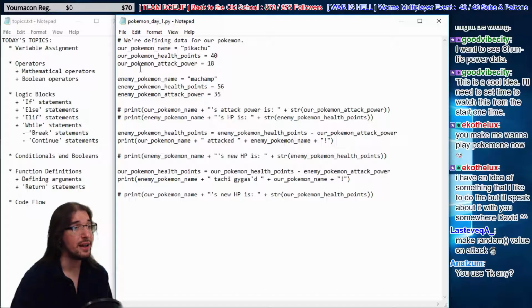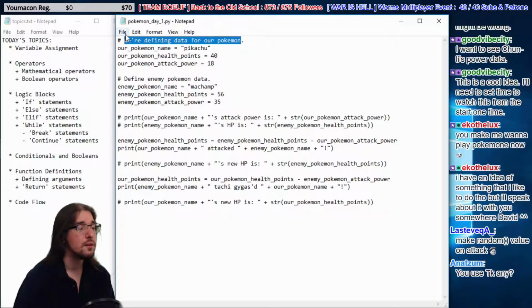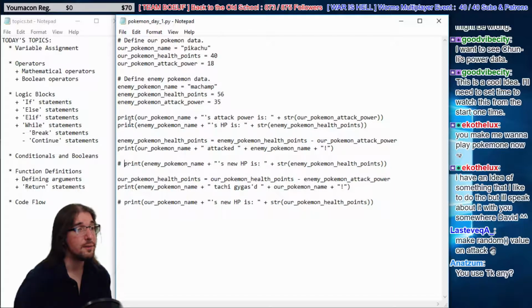We're going to make use of that now. We're going to say, define enemy Pokemon data is for this chunk. Here we're going to define our Pokemon data. We're going to get all these statements back in business here. So all this stuff's printing off again. But now we know how to use comments, to make it a bit easier to read. Break it up a little bit.